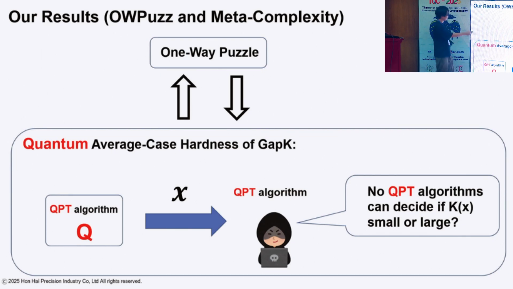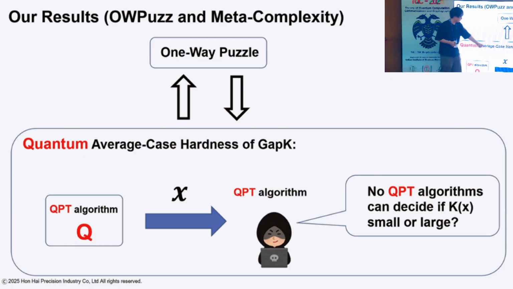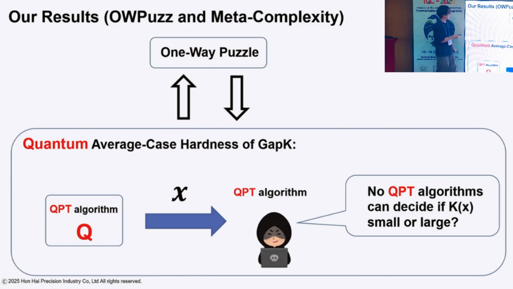In our work, as I said before, we show that one-way puzzles are equivalent to quantum average case hardness of the gap K problem. This is the assumption that there exists some quantum polynomial time algorithm Q which generates a classical bit string x. And we require that, given x, it is hard for any quantum algorithm to decide whether the Kolmogorov complexity of the given bit string x is large or small. This is the assumption which we call quantum average case hardness of the gap K problem. In this way, we give a first characterization of a quantum cryptographic primitive by meta-complexity.